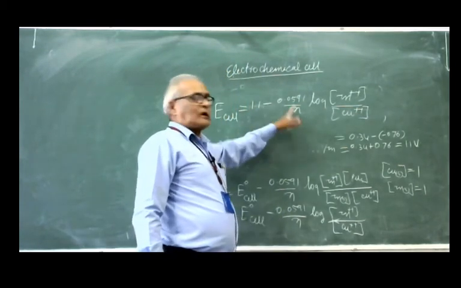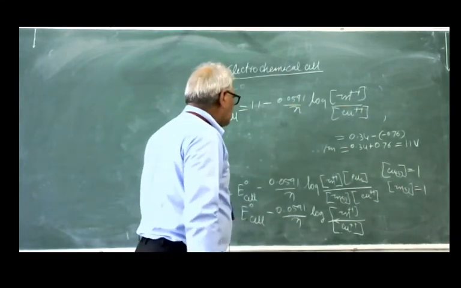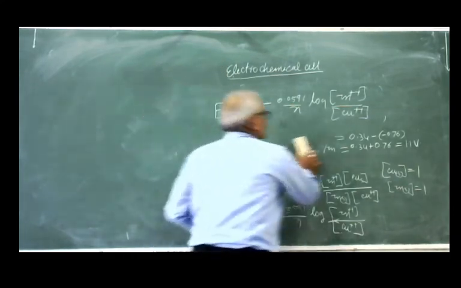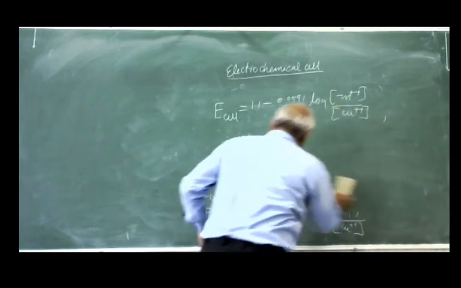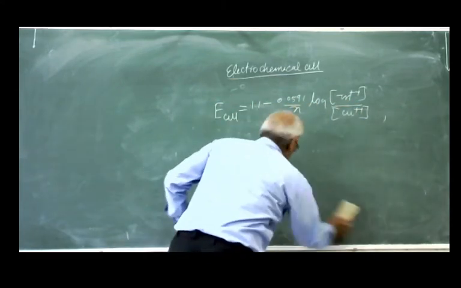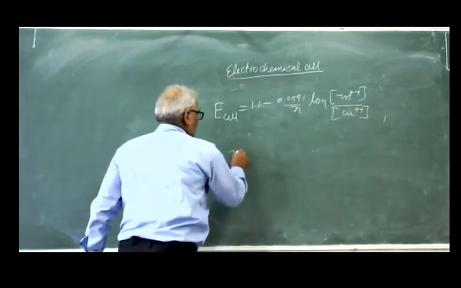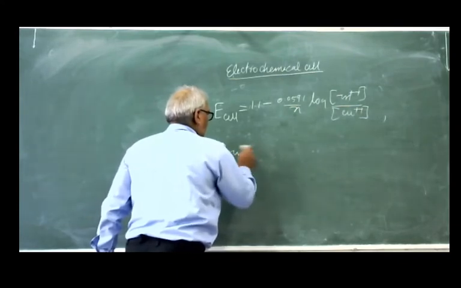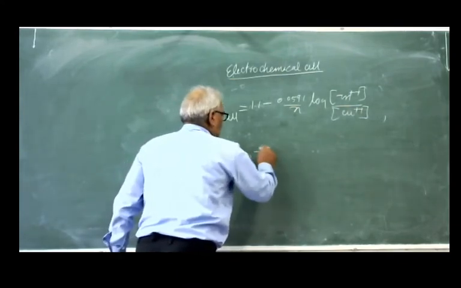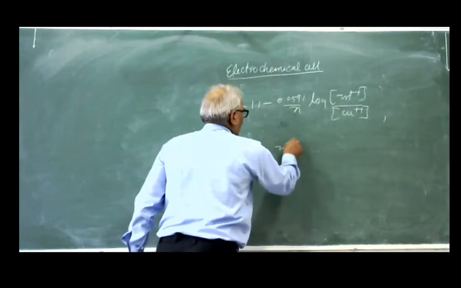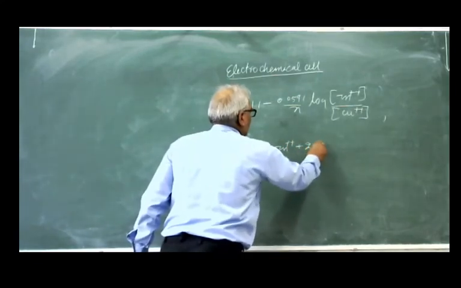For example, in the Daniell cell, zinc metal is oxidized into zinc ion, and 2 electrons are released.